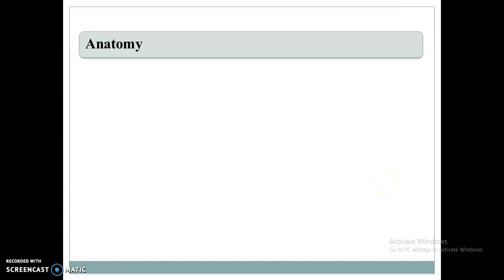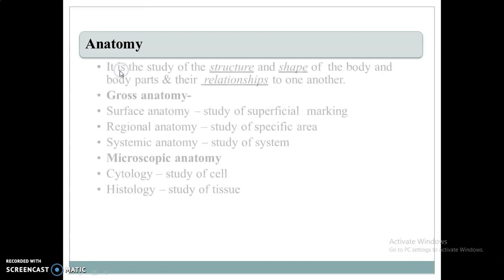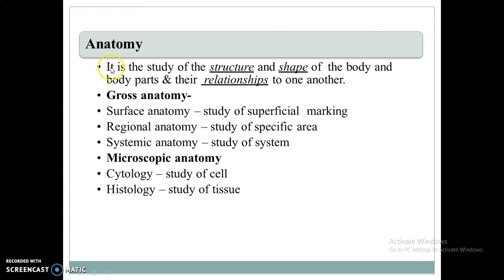So, the first point is, what is anatomy? Anatomy is a Greek word. Ana means apart and tomy means cut. The definition is: it is the study of structure and shape of the body and body parts and their relationship to one another.